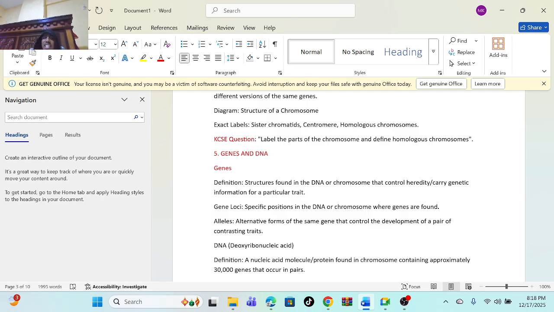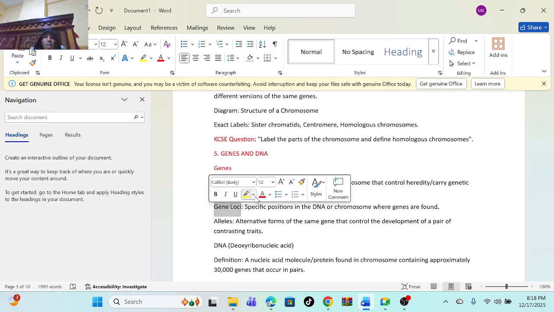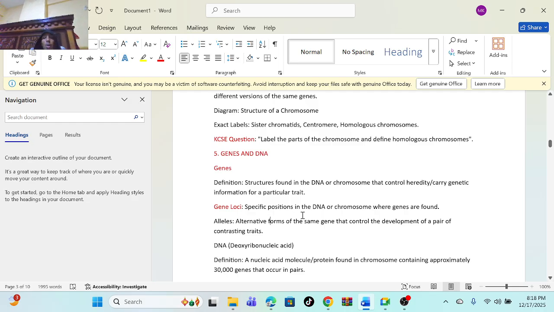So a gene is just a structure found on the DNA. And what is its function? Its function is one: to control heredity or carry the genetic information. So there is something called gene loci. Gene loci is the specific position in the DNA where the genes are found.